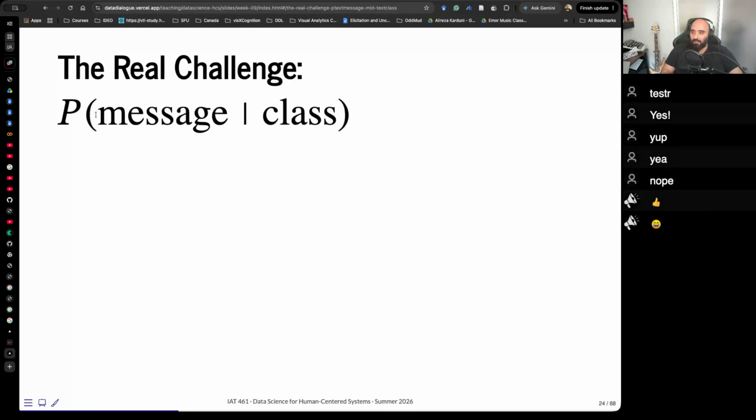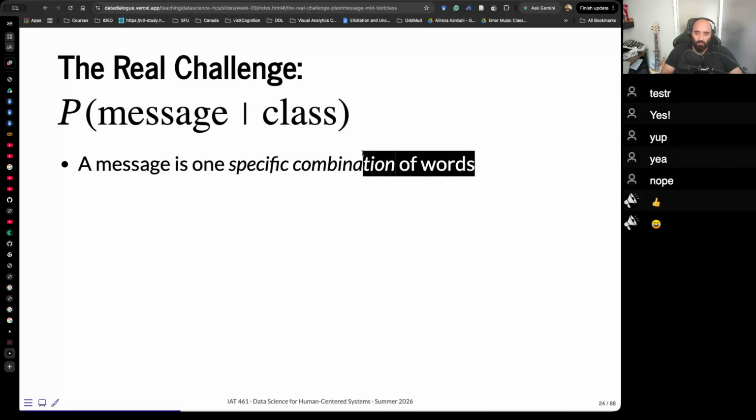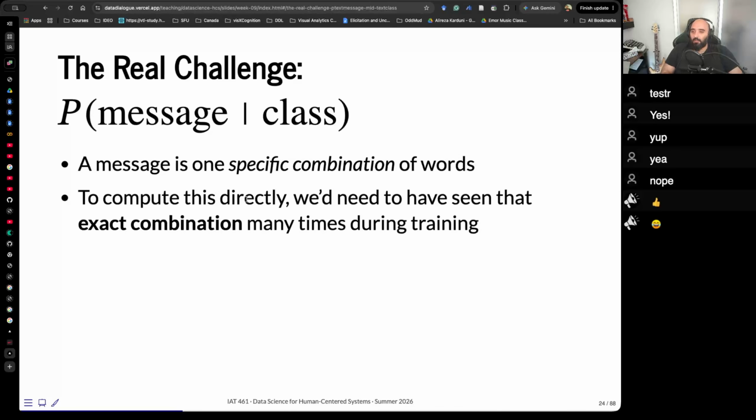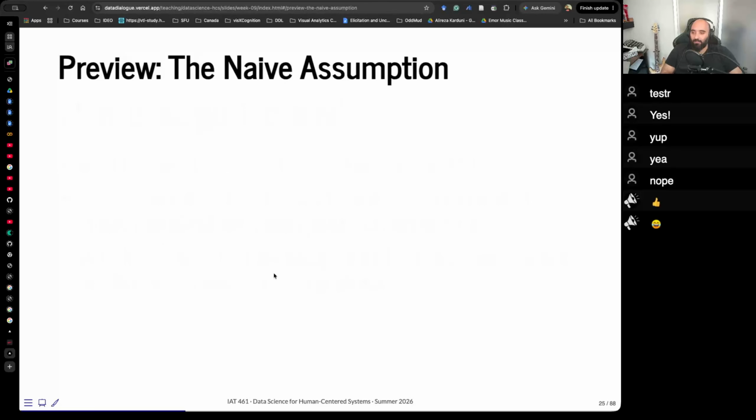Okay? But the real challenge here is to calculate the probability of message given class. A message is one specific combination of words. Okay? To compute this directly, we'd need to have seen that exact combination many times during training. We almost never have enough data for that. Most word combinations are rare or brand new.